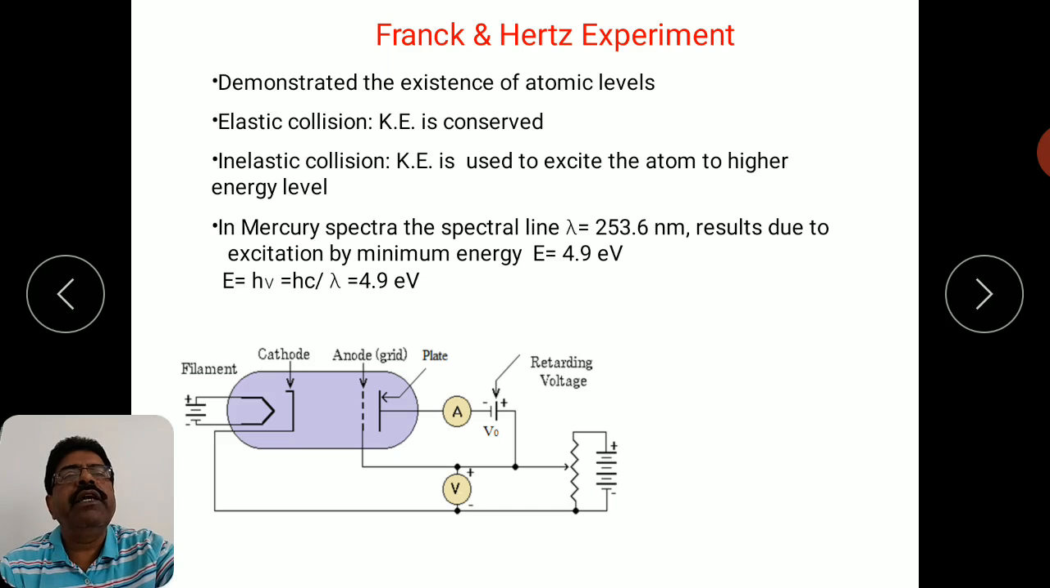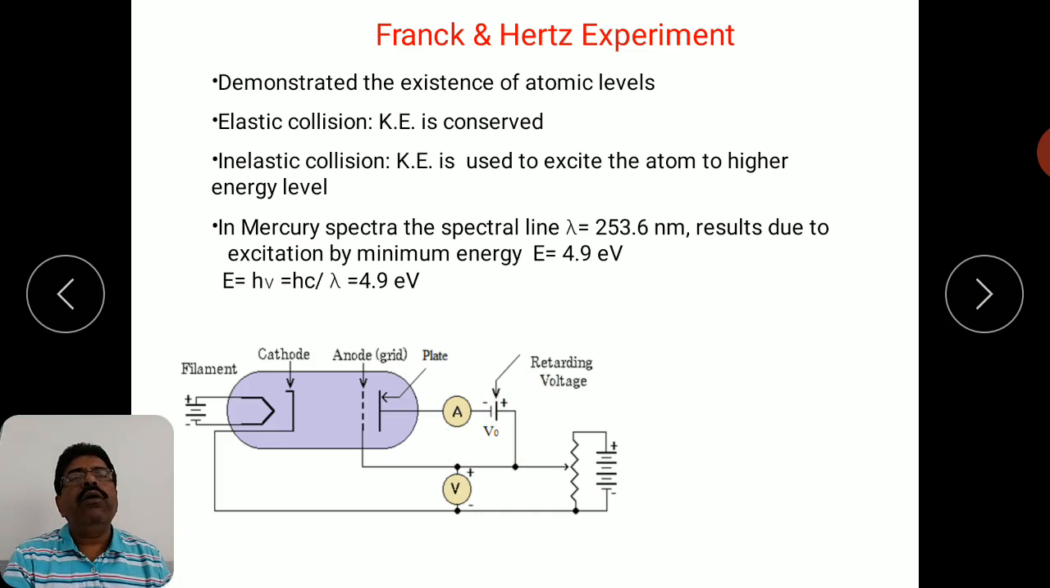So the accelerating potential, a very high potential, is applied between cathode and anode. What will happen? Initially the electrons will be accelerated, and as you increase the accelerating potential, the kinetic energy of the electron will go on increasing. So what do you expect? As you increase the accelerating potential, more and more electrons will reach the plate and the plate current should increase. Now a certain opposing potential, the retarding potential V0, is applied over here. That means only electrons having sufficient energy can reach this plate. Electrons which do not have sufficient energy will be opposed from reaching this plate by the retarding potential.